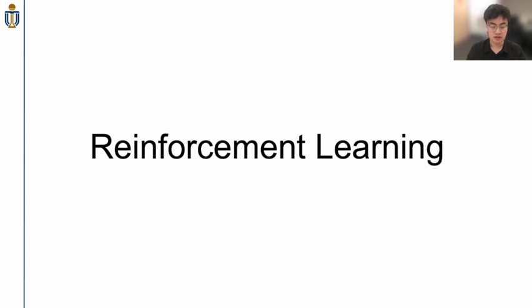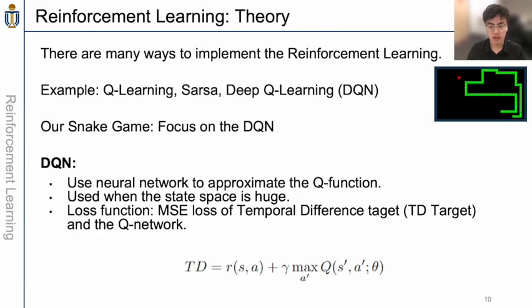Next, I will talk about the reinforcement learning algorithms that will be included in our project. In total, 3 algorithms will be included. The first one, DQN, will only be included in our Snake game. So we use the neural network to train the game bot for the Snake game.